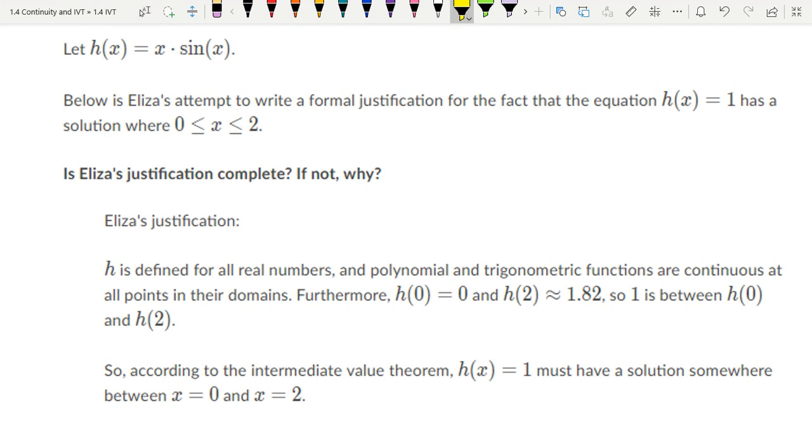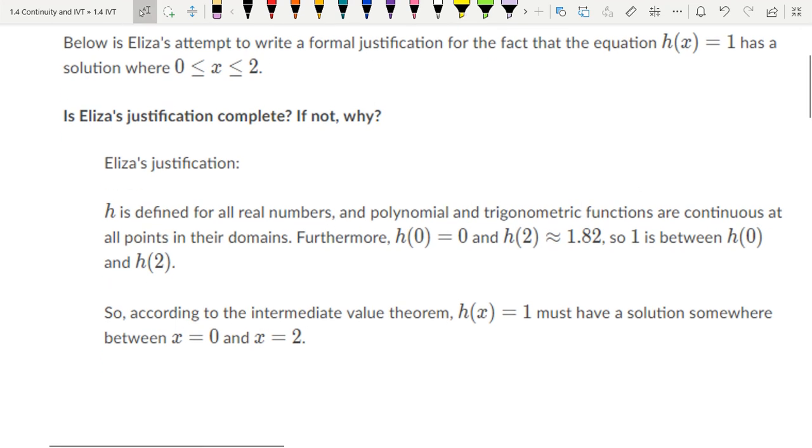Your complaints were mostly that she didn't write very well. But other than that, we believe they have all the necessary elements. Let's see if that's true. Make sure we have them all. Caroline, what's something I have to put in to prove IVT? Got to be continuous. Cool. We got that. What is something else that I have to say here, Morgan? Got to say the interval. Does she do that? Yeah, somewhere between 0 and 2 down there at the bottom.